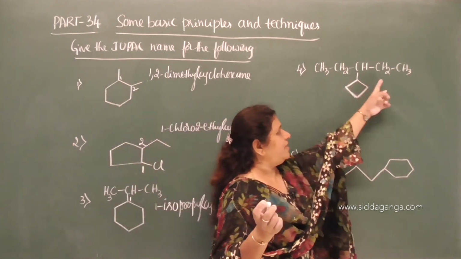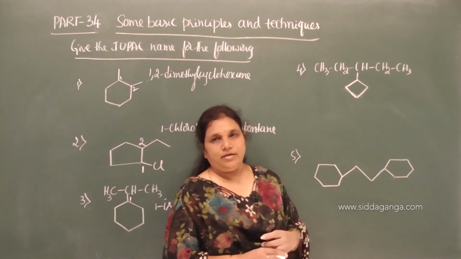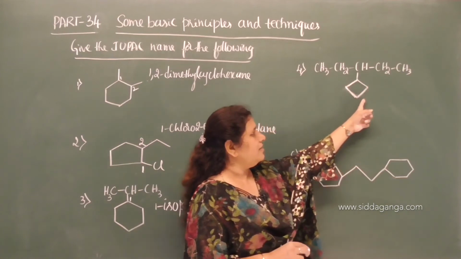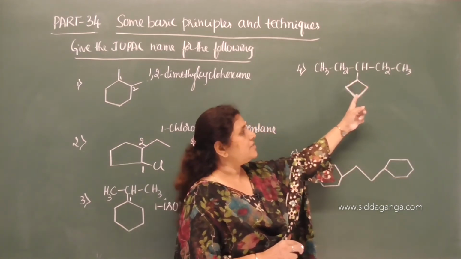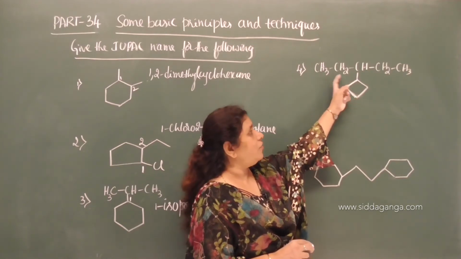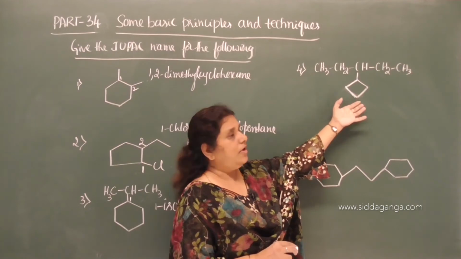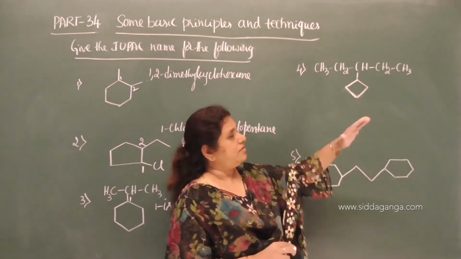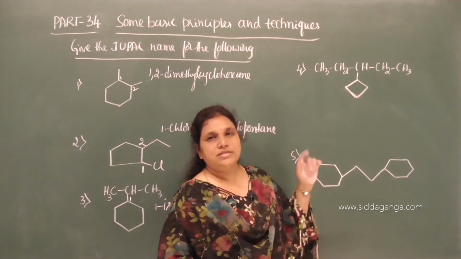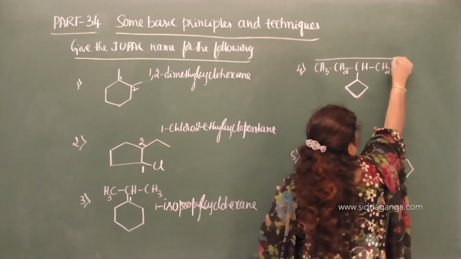Now, move on to this. The side chain containing more number of carbon atoms than in a ring, so alicyclic ring. Therefore, we have to treat this as a substituent group. What is the substituent? Cyclobutyl. Cyclobutane is the alicyclic compound, but when we remove one hydrogen, it becomes a substituent, and that substituent is nothing but cyclobutyl, and this cyclobutyl is attached to this chain.